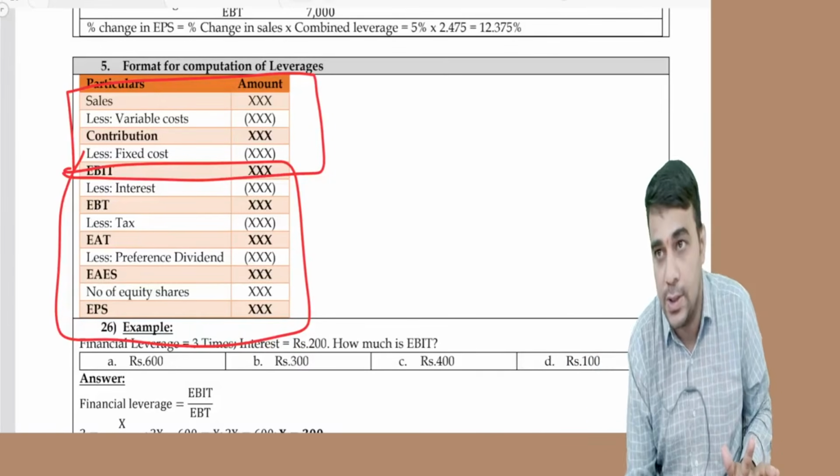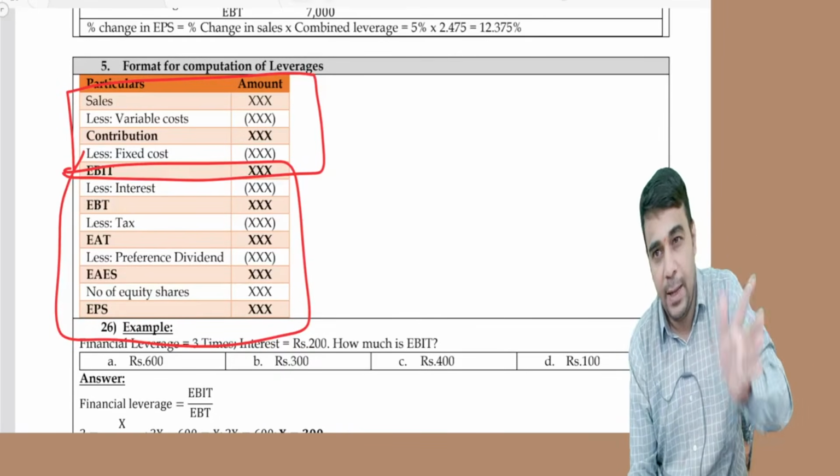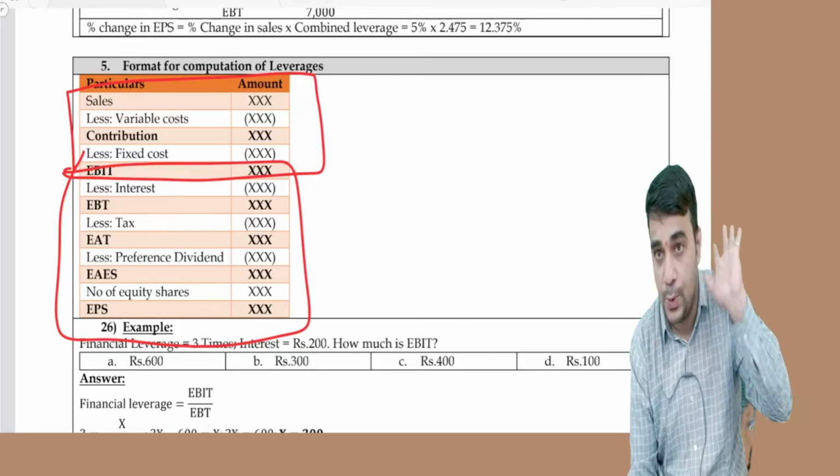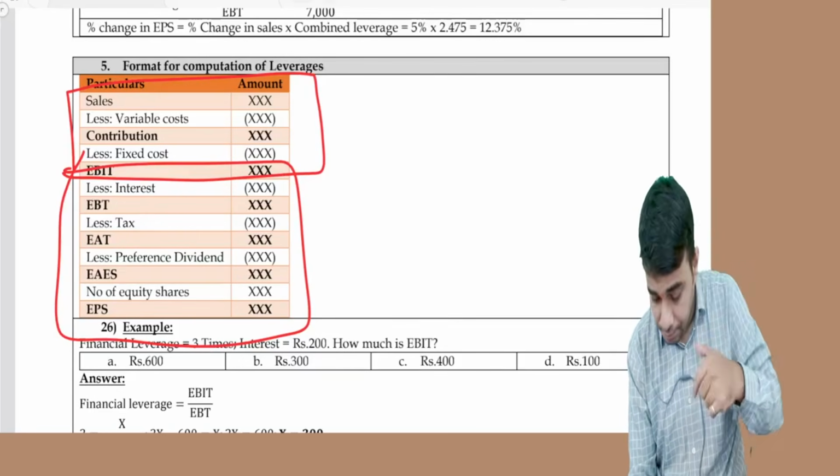Any doubts on this? Able to understand this? Clear? Got clarity? We'll take a break. Post the break, I'll do the questions. Any doubts on the concept here? I'll just repeat one more time.